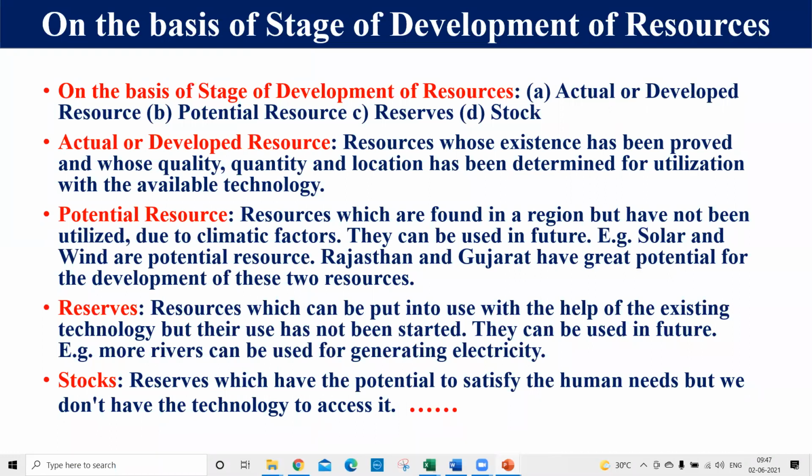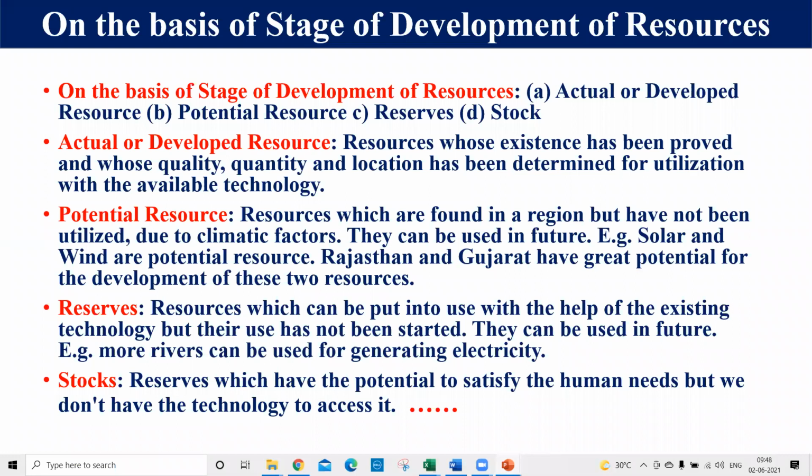Right now we have to come to the fourth one, that is stock. Student, potential and stock are two different types of resources. Stock also includes resources which we are not able to use, and here the reason is lack of technology, like water, H2O, hydrogen and oxygen. I have already given this information: we don't have the technology that can separate these two inflammable gases. That's why H2O is stock.